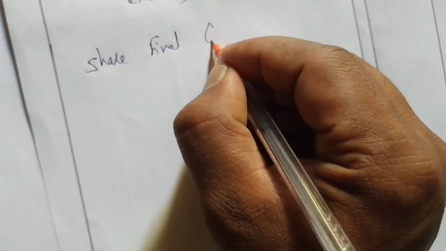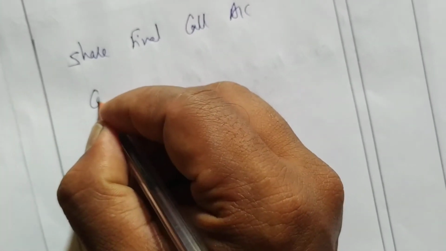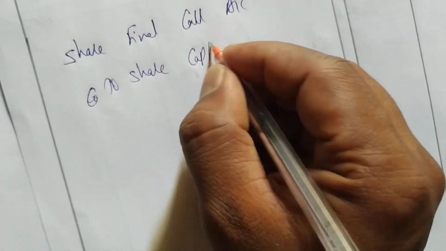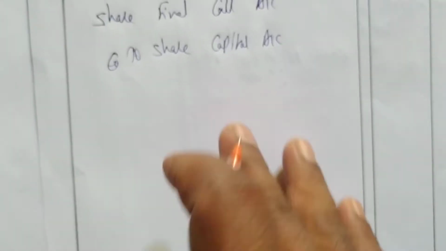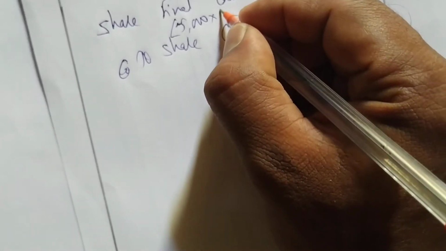Okay, so next is the final call entry. For the final call entry, the same way, first write the due entry: share final call account to share capital account. How many shares? The shares will be the same, 5,000 into what is the value of share final call? 3 rupees. How did we get 3?